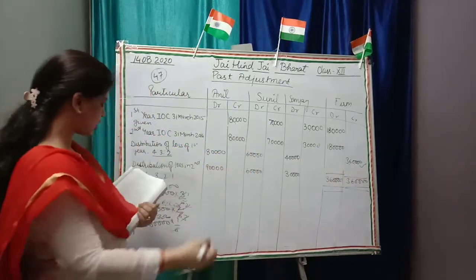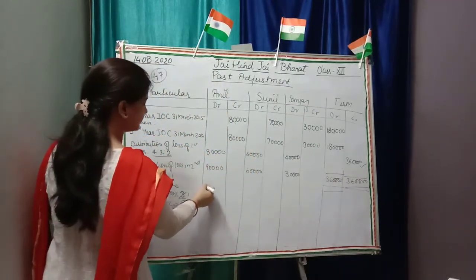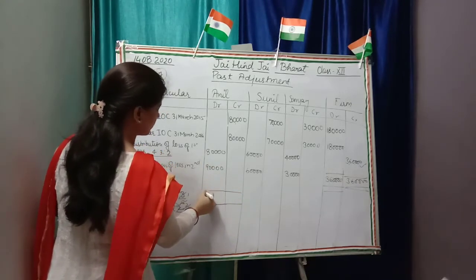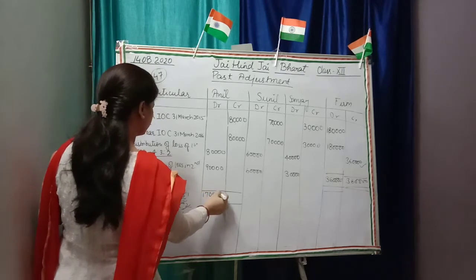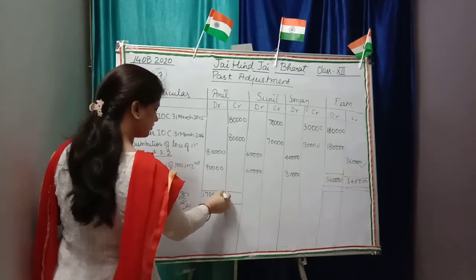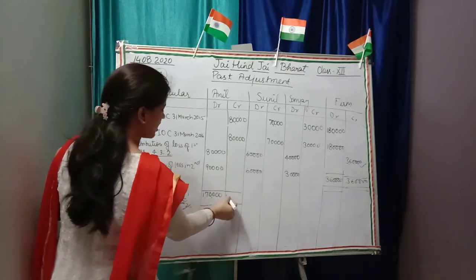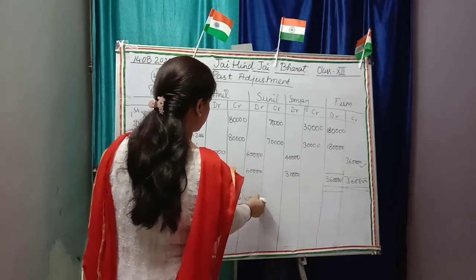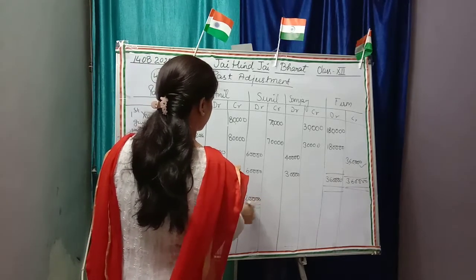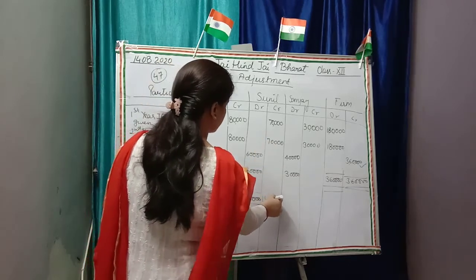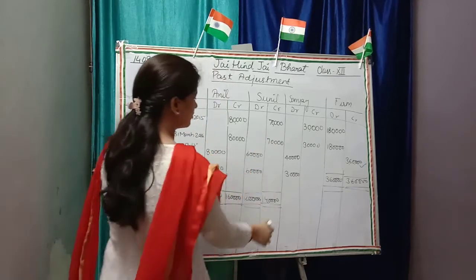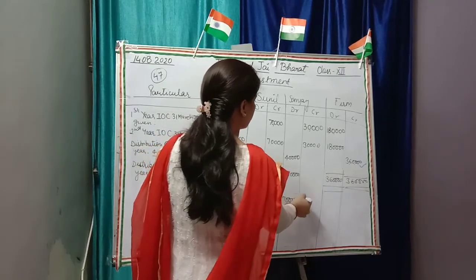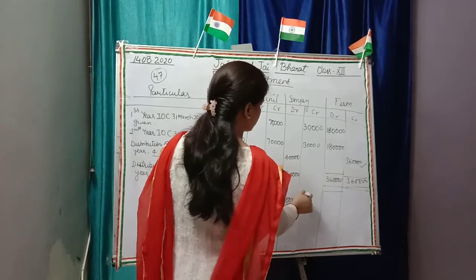Okay, so make the total of each side: 1,70,000, 1,60,000, here 1,20,000, 1,40,000, 70,000 and 10,000, sorry, 60,000.